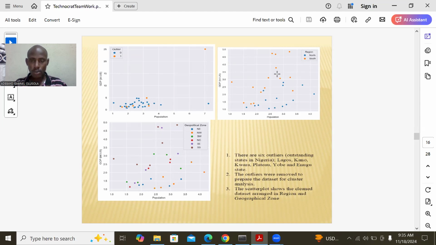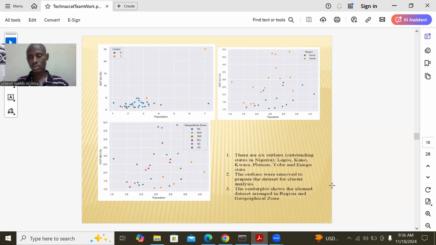We observe that those purple points, which are the south, are higher up. That means the average southerners, the population, are doing well when we come to gross domestic product. They are raising more revenue than the north. You can see the north is the blue, down, and the south are up. Now when we talk about geographical zones, we observe that the south are doing better when it comes to gross domestic product, and the southeast is going up here. We have these 3 lines: the south and southeast are doing better when it comes to gross domestic product.